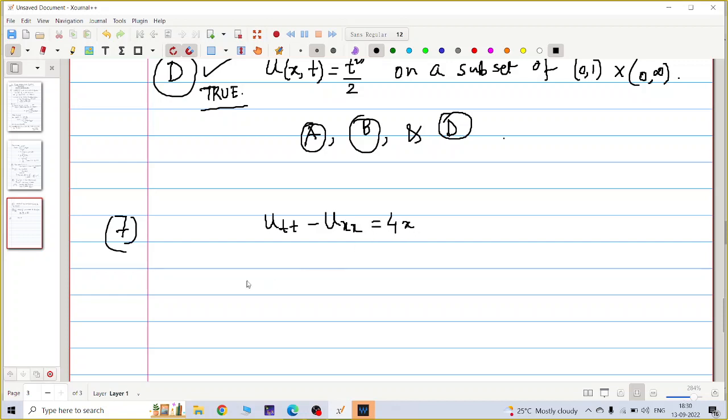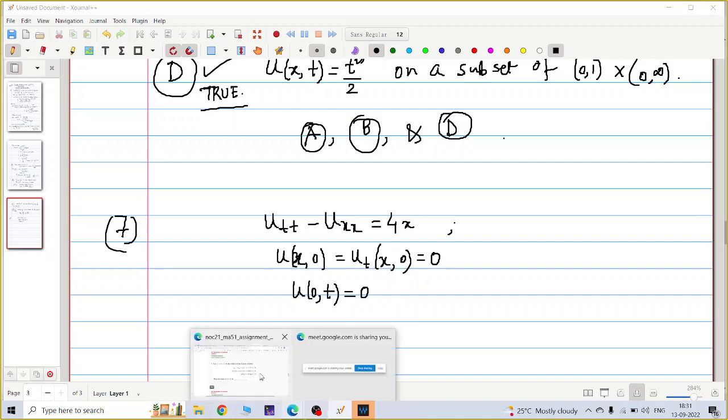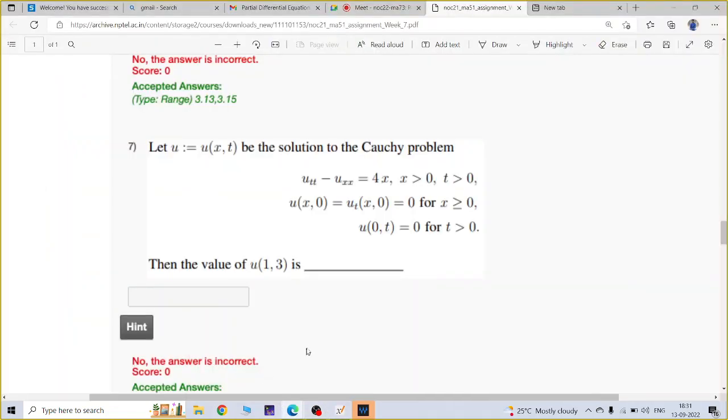This 4x is an odd function, and u(x,0) and ut(x,0) both are 0. This means phi and psi are 0, right? And the boundary is u(0,t) = 0. The region is important: this is true for x greater than 0 and t greater than 0.